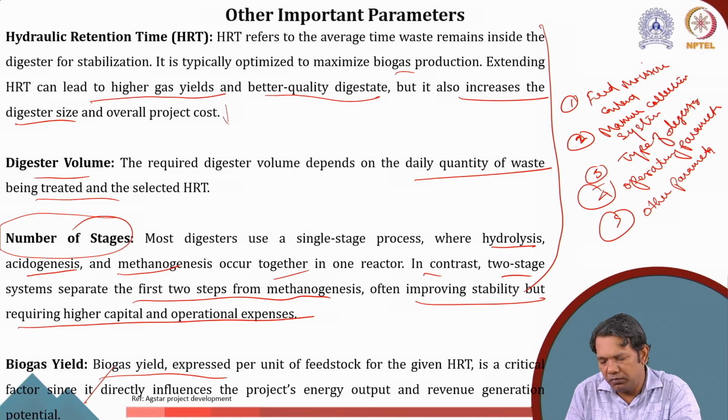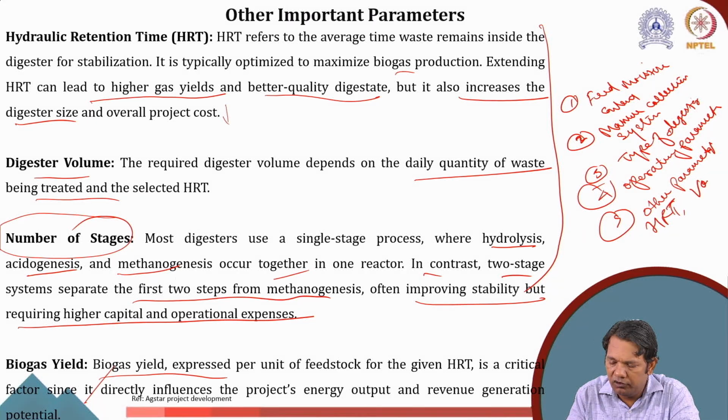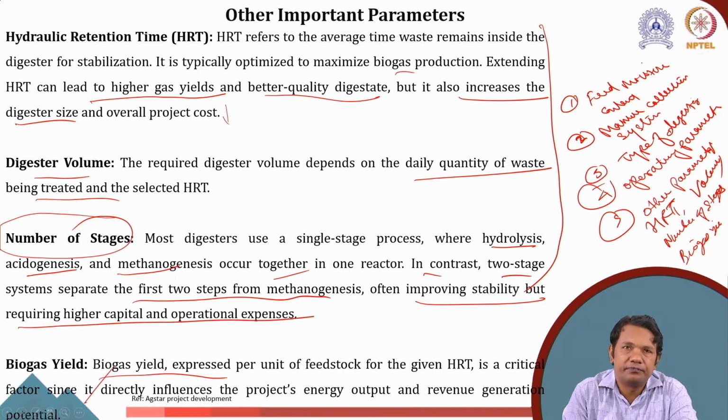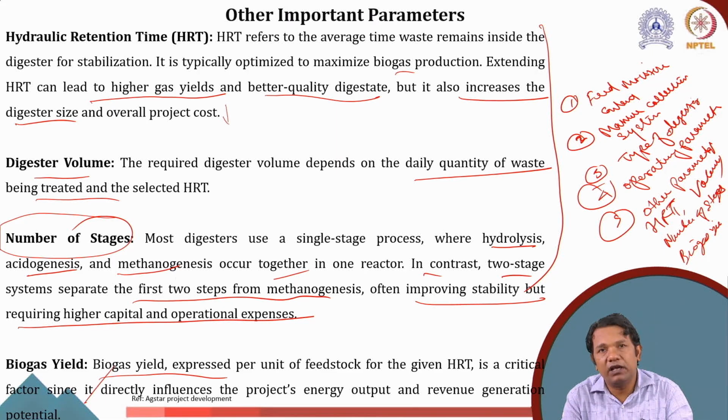When we say other, we have HRT, the volume of the digester, the number of stages, and the biogas yield. So many factors are there that eventually affect the design of the biogas unit.